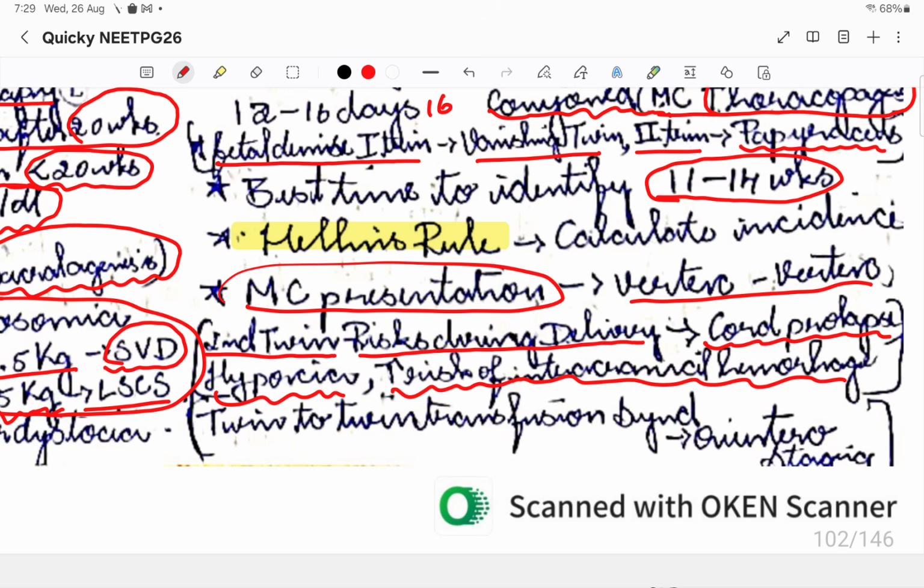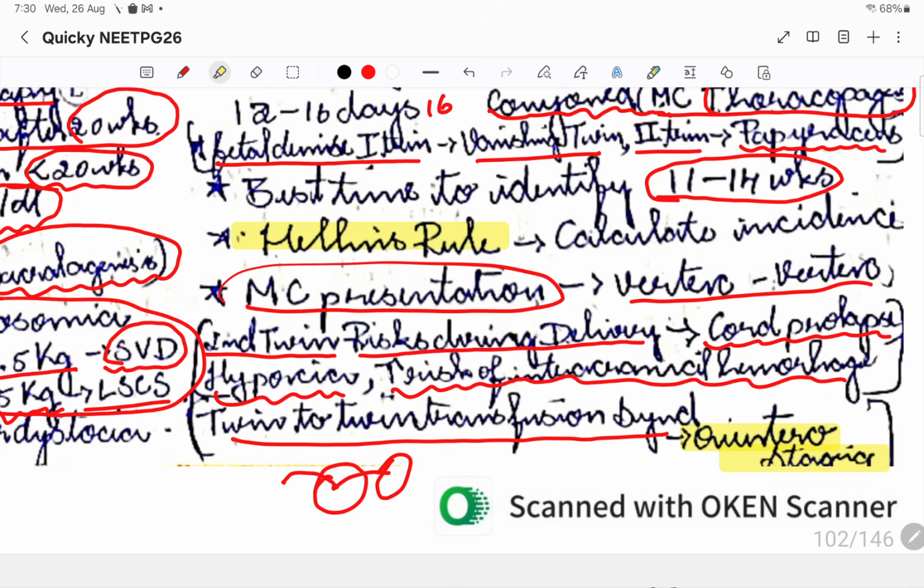Then we also know twin to twin transfusion syndrome, where one of the twins tries to steal blood from the other twin when there is a placental issue. This might also lead to demise of one of the twins. We do a staging called Quintero staging. Please go through the Quintero staging and know all the stages. This is very, very important.